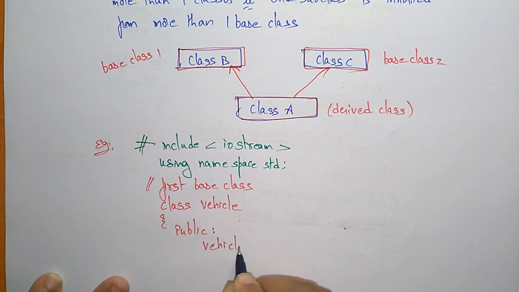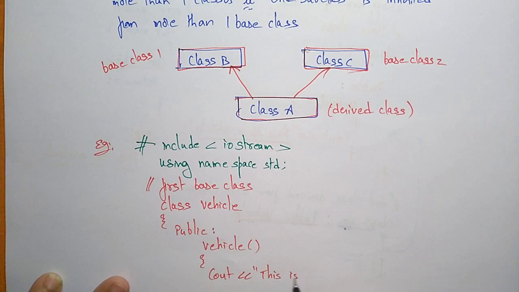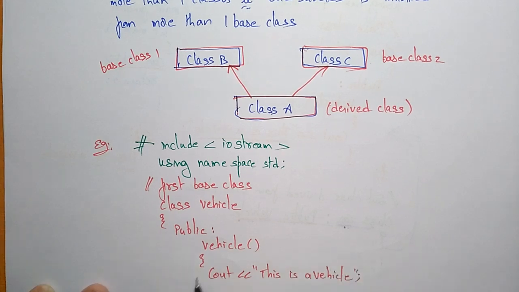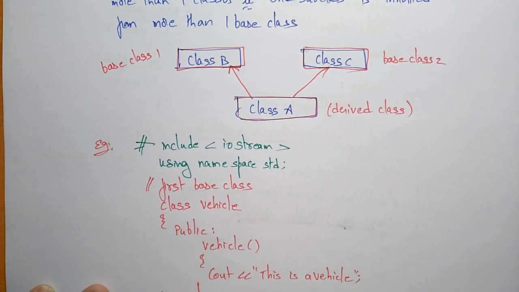So the function is vehicle. Here I am printing the message: cout "This is a vehicle". Okay, so close the class. So one base class I created.